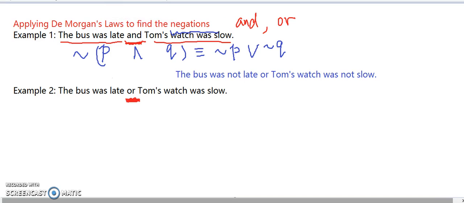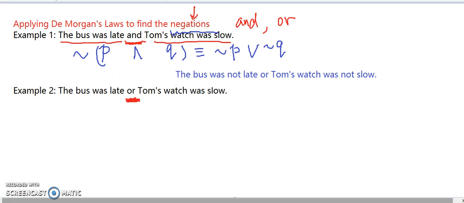If we take a look at this, suppose Tom was late for work today, and his excuse for being late had two parts. The first excuse was the bus was late, and the second excuse was his watch was slow. But if you disagree, negation will be something that you disagree with.